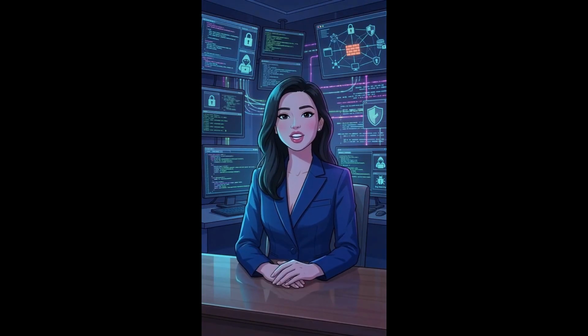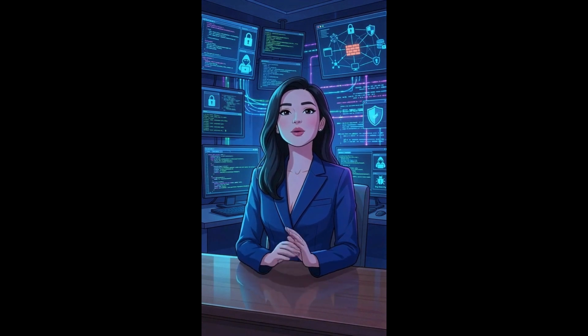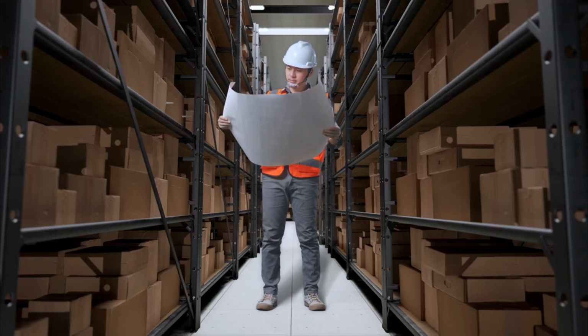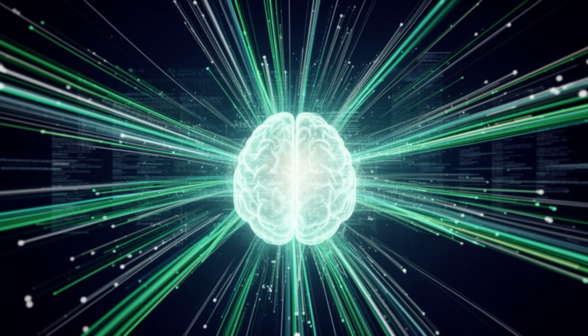The goal is generalization. A successful model must be able to handle raw, brand new data it has never seen before. We ensure this by testing the model on data that was kept separate during training. Once the data is ready, we select the best algorithm for the job. There are hundreds of choices, from simple linear models to the massive neural networks we'll talk about later. Now, the training begins. The algorithm analyzes the clean data, slowly finding the patterns and relationships that will allow it to make its own predictions.